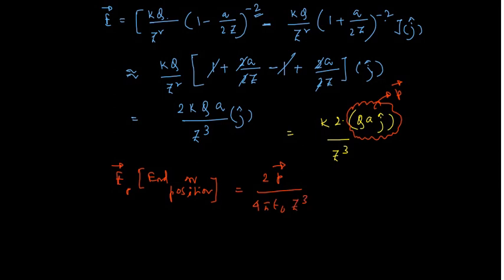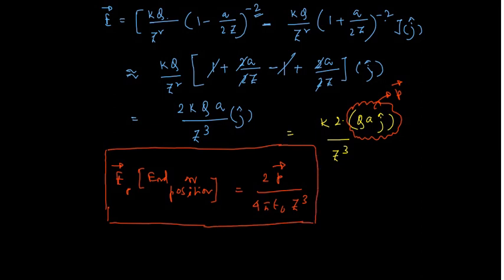Okay, so this is the electric field at end on position or axial position. Okay, fine. So this is along the radial line, so along the end on position or the radial position, the electric field is this one.